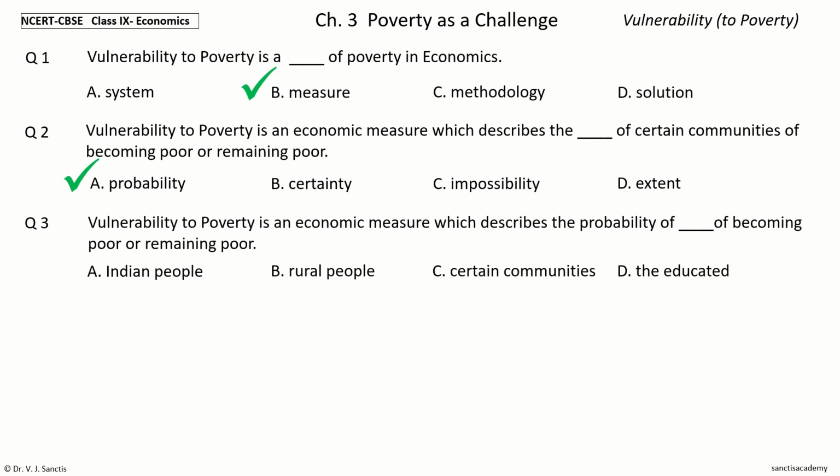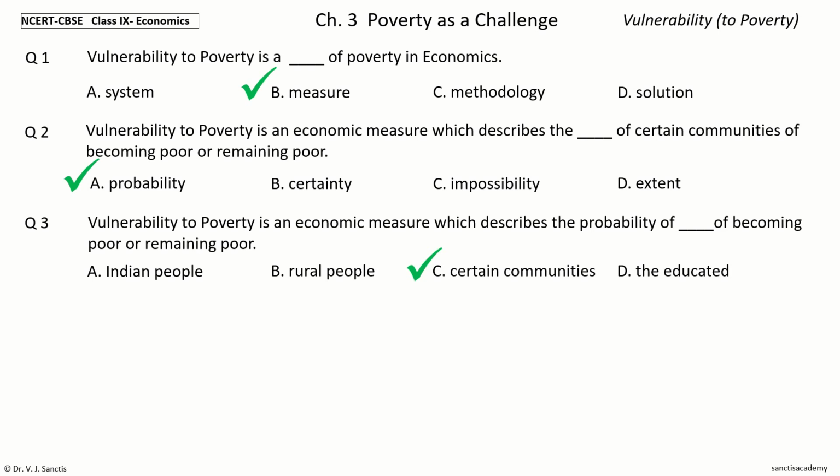Your time to choose. And the answer is certain communities. So, vulnerability to poverty is an economic measure which describes the probability of certain communities of becoming poor or remaining poor.